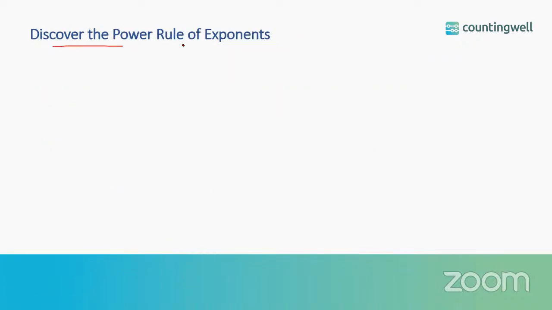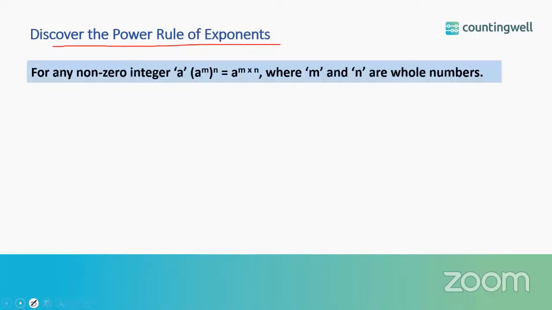Now let us discover one more rule, which is called the power rule of exponents. So for any non-zero integer a, (a^m)^n is equal to a to the power m into n.